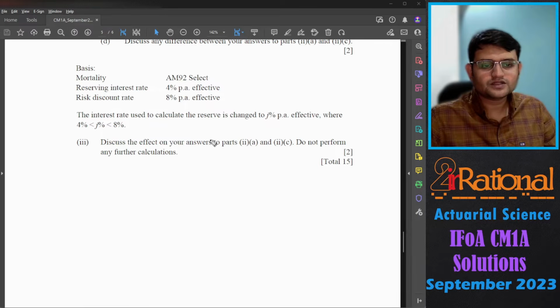And third part, the interest rate used to calculate the reserve is changed to J% per annum effective, where it is between 4% and 8%. So basically increased to more than 4%, but it is still less than the risk discount rate. So discuss the effect on your answer to part 2A and 2C. Do not perform any further calculation.